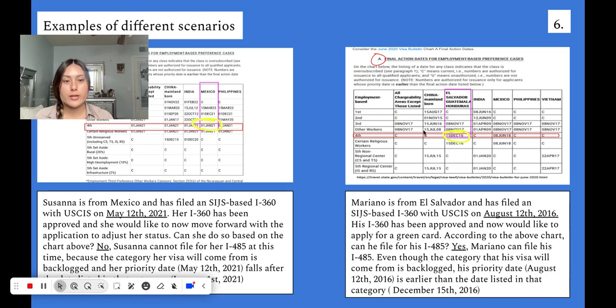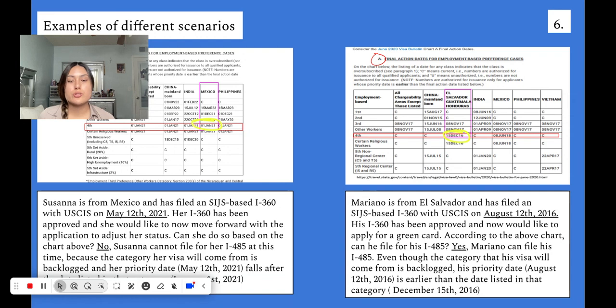So again, we're going to look at the fourth category. He is from El Salvador, so we're going to find where they join together, and it is a specific date right here. He had to have filed this application before December 15, 2016. He filed on August 12, 2016, and it looks like the date that he filed is earlier than the date posted on the bulletin, so he can go ahead and move forward with filing the I-485. Now, even though he is experiencing a backlog of visas, his priority date is still current, so he can actually go ahead and move forward and file for the I-485.